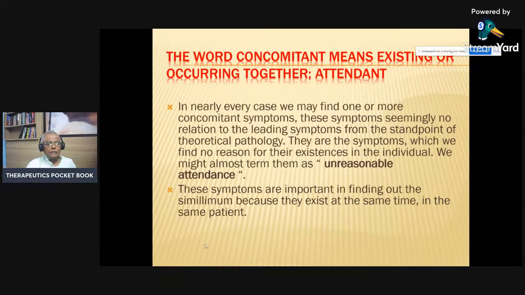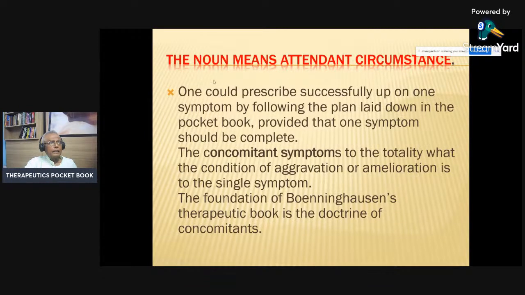And when you come to this rubric, you will find that there are very few remedies, and you can arrive at the conclusion that this medicine will be used. So these symptoms are important in finding out the symptoms because they exist at the same time. The noun means attendant